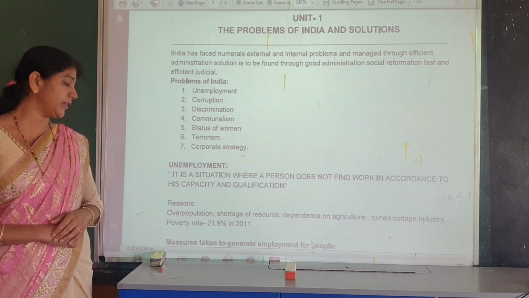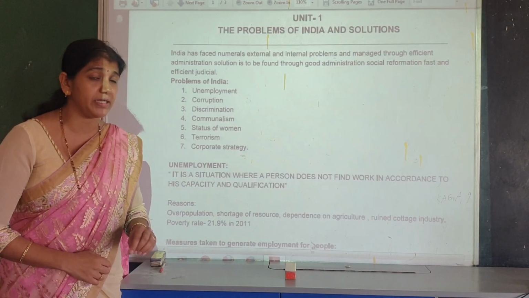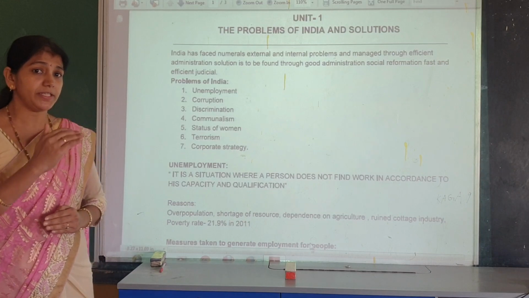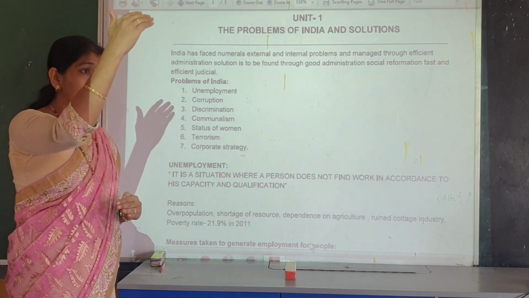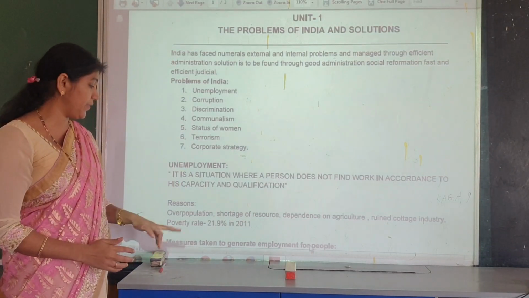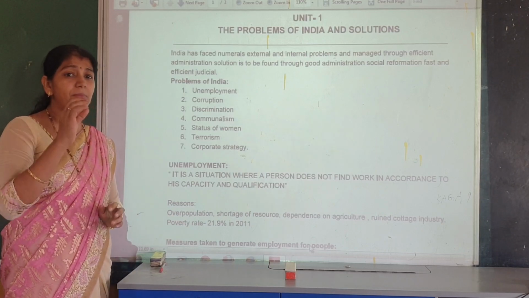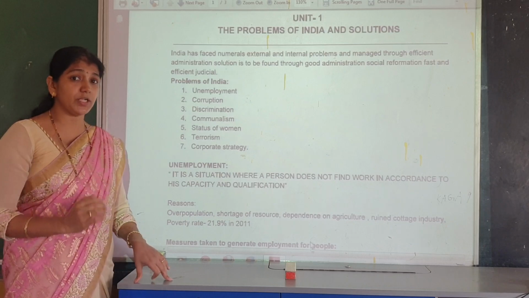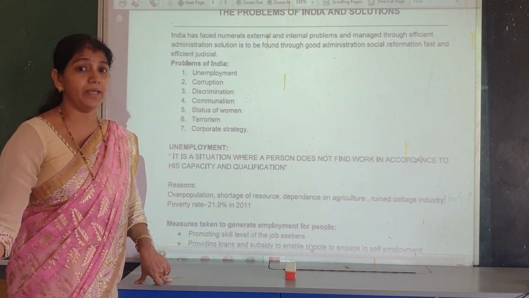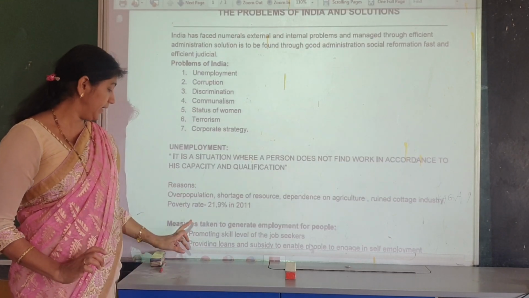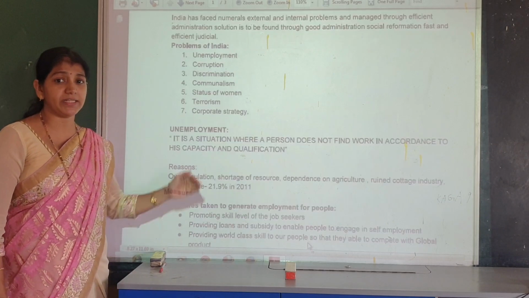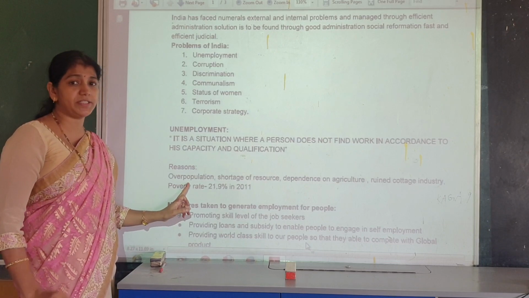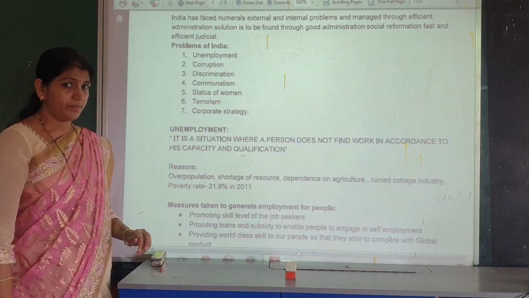The first reason for unemployment in our country is overpopulation. The population is more, and employment opportunities are very few in our country. Overpopulation is the major reason for unemployment. India is in second place in population. The first is China and the second place in population is India. So overpopulation is the first problem of India.